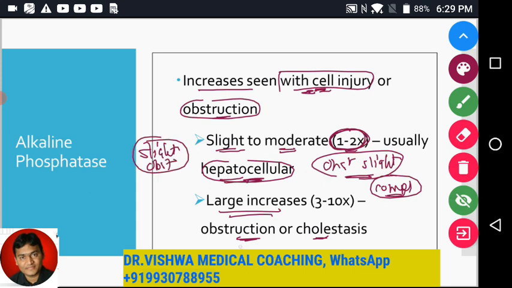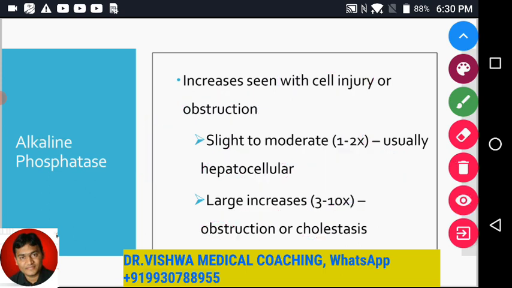But प्योर ऑब्स्ट्रक्शन रहेगा, गॉल स्टोन रहेगा, पूरा ऑब्स्ट्रक्ट हो गया है, that gives rise to 3 to 10 times. So how much it is elevated is also important, rather than just elevated. And along with that, other enzymes will also be interpreted properly. So alkaline phosphatase increases in the cell injury also, but not more than 2 times. And in case of pure obstruction, it is elevated 3 to 10 times.